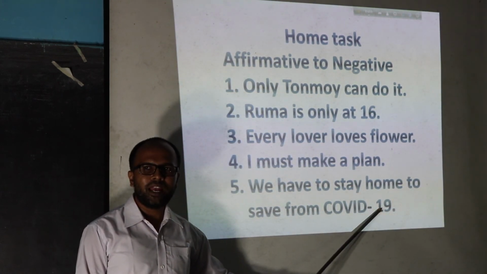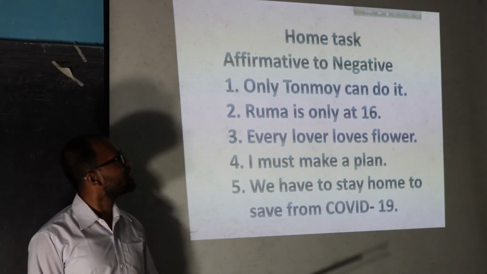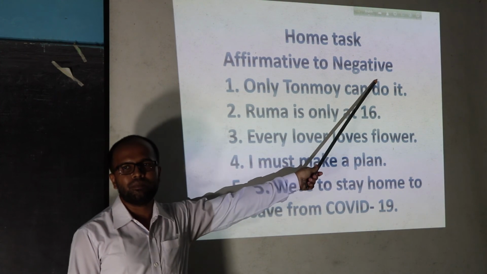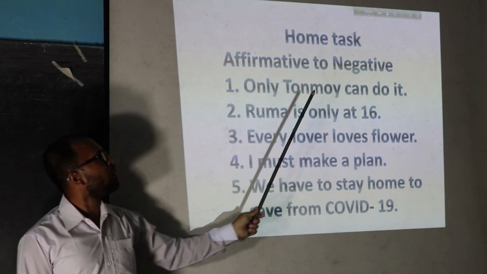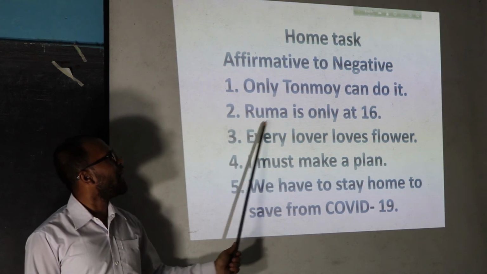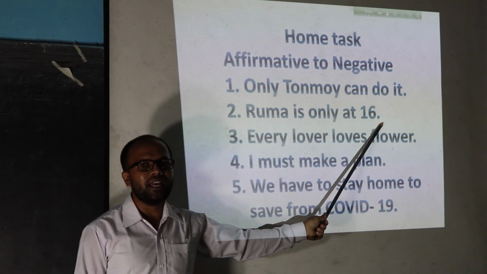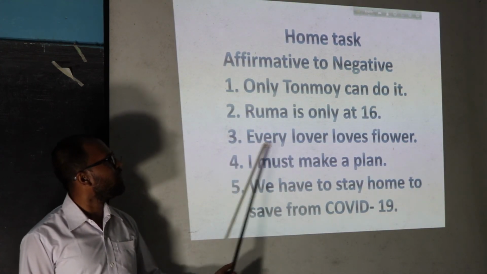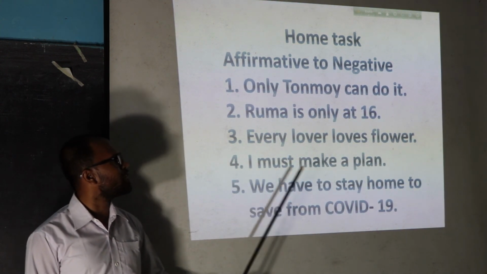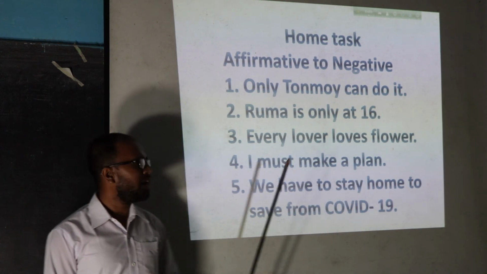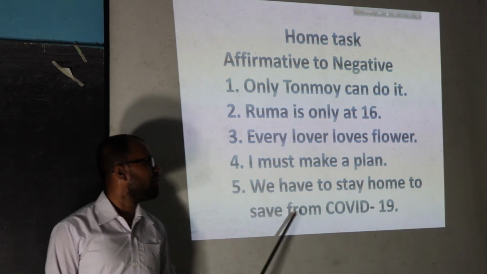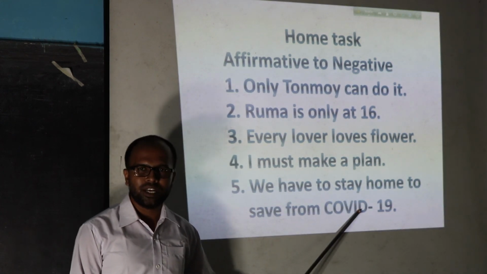Can I repeat again? For your home task, from affirmative to negative. Question number 1, only Tanmoy can do it. Number 2, Ruma is only at 16. Number 3, every lover loves flower. Number 4, I must make a plan. And last of all, we have to stay home to save from COVID-19.